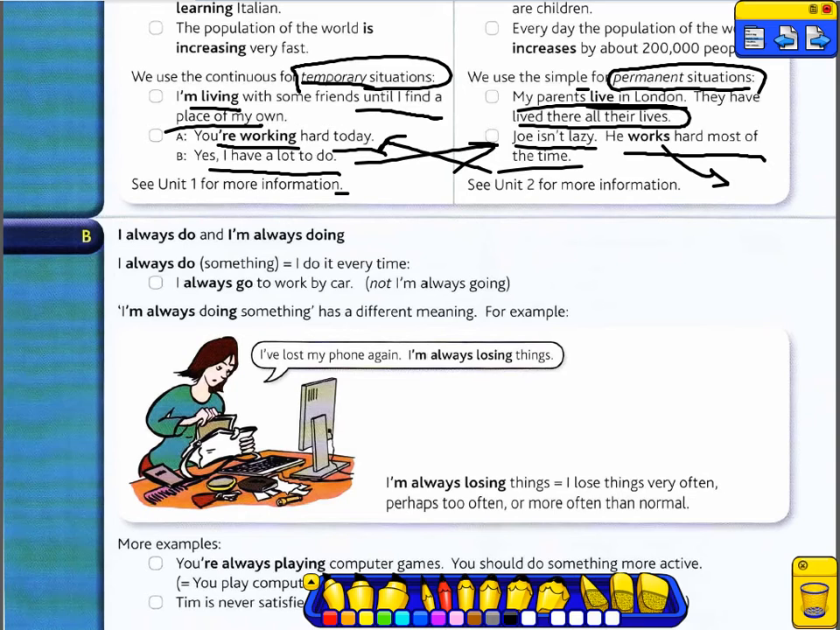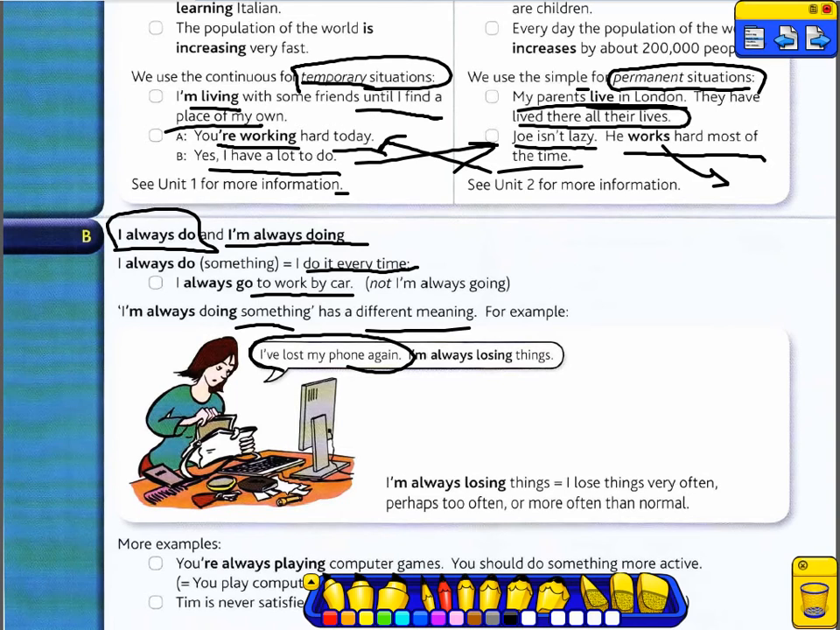What is the difference? This is so important. What is the difference between I always do and I'm always doing? I always do something, I do it every time. Like, for example, I always go to work by car. Every day I go to work by car. I'm always doing something has a different meaning. I've lost my phone again.